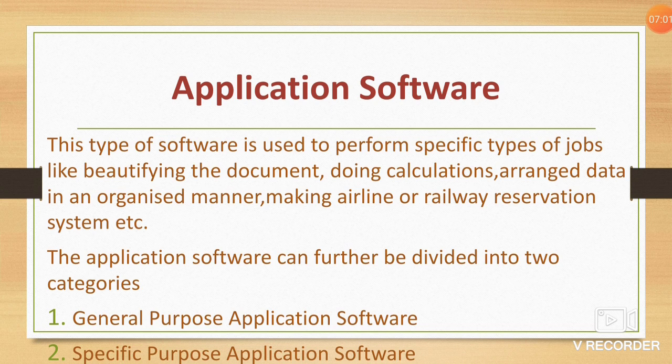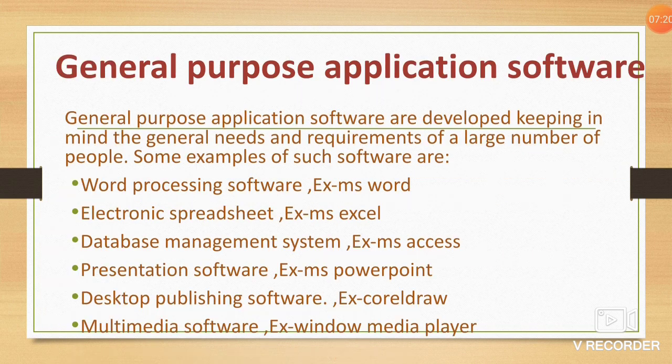So next type is application software. This type of software is used to perform specific types of jobs like beautifying a document, doing calculations, arranging data in an organized manner, making airline or railway reservation systems, etc. Here it is also categorized into two types, general purpose and specific purpose. General purpose software is developed keeping in mind the general needs and requirements of people.